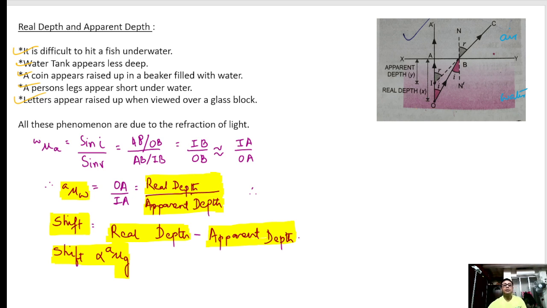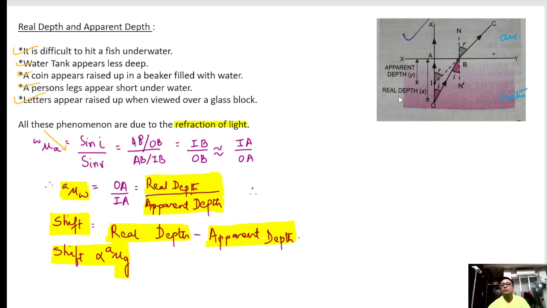Due to the refraction of light. All these phenomena are happening due to the refraction of light. Clear? So now let's see. The ray is coming from the water to the air. So A mu W is sin I by sin R.